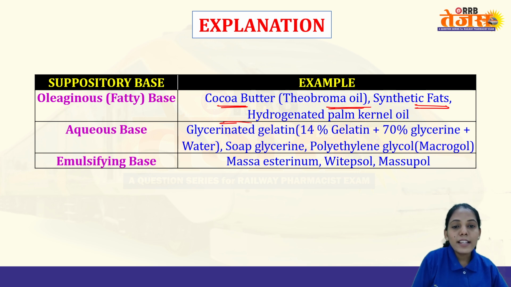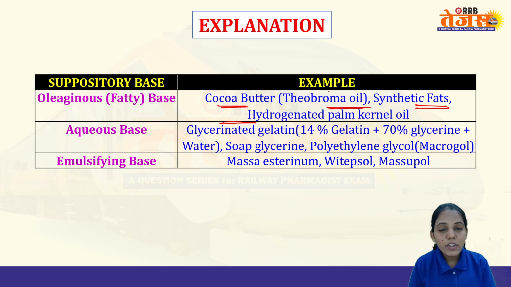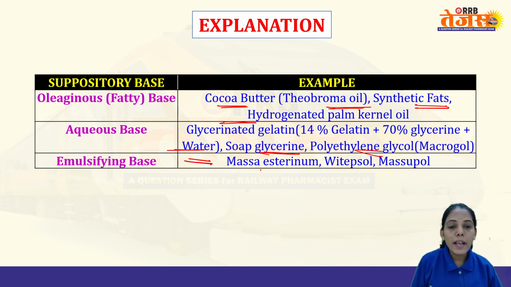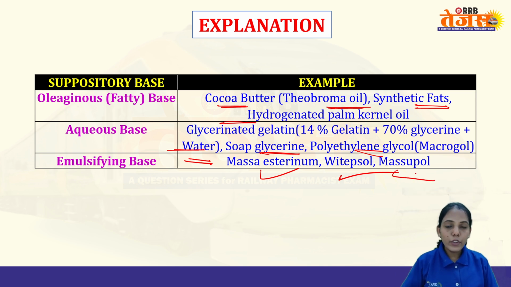Aqueous base, they are glycerinated gelatin. Composition of glycerinated gelatin is also important, in which 14% is gelatin, 70% is glycerin, and remaining is water. Then you have soap glycerin, polyethylene glycol, which is your macrogol. So that is your aqueous base. They are miscible with water. Emulsifying base, you have massa estarinum, witepsol, massupol. Do not get confused between the examples of these suppository bases.